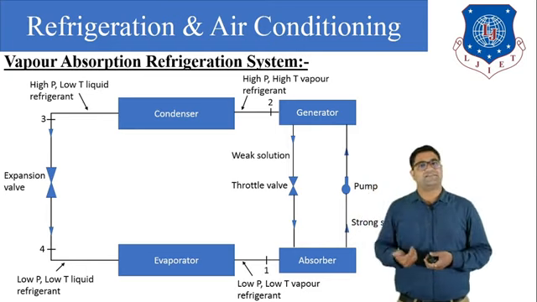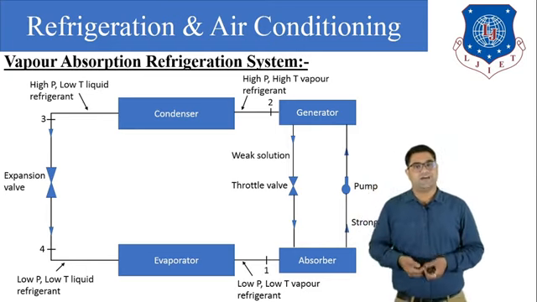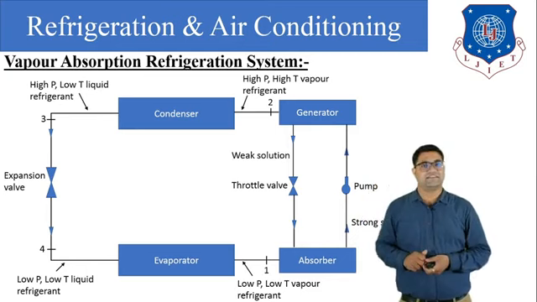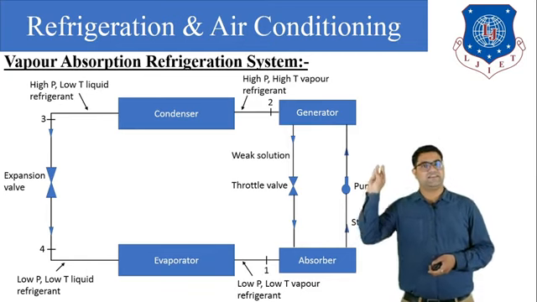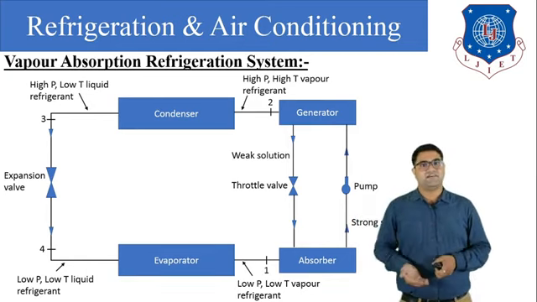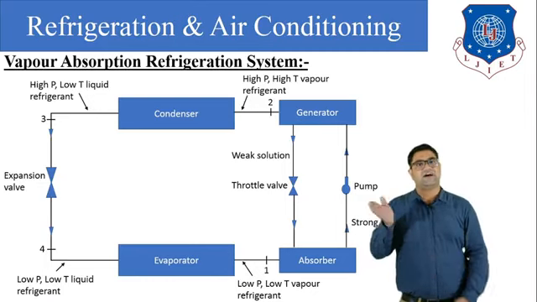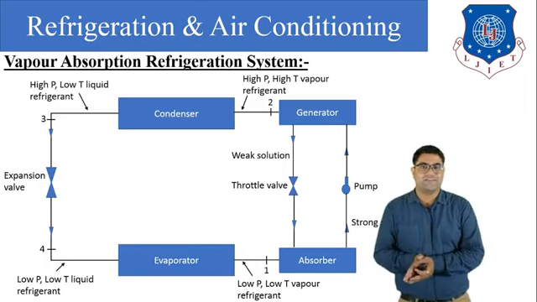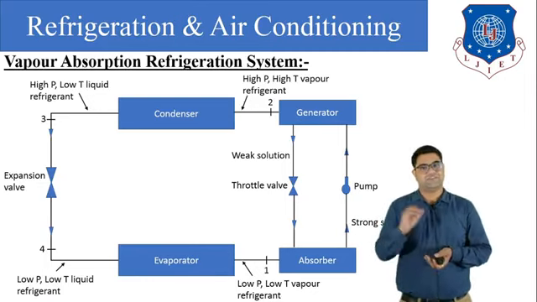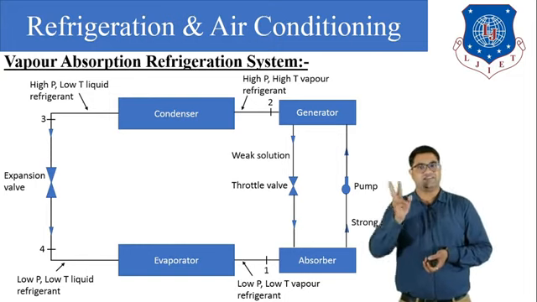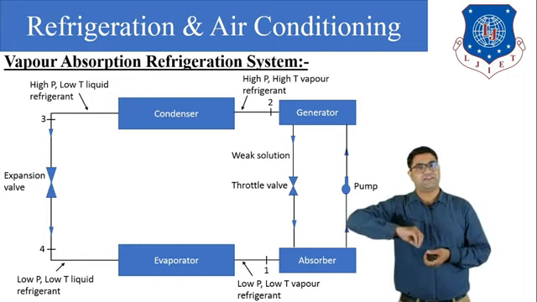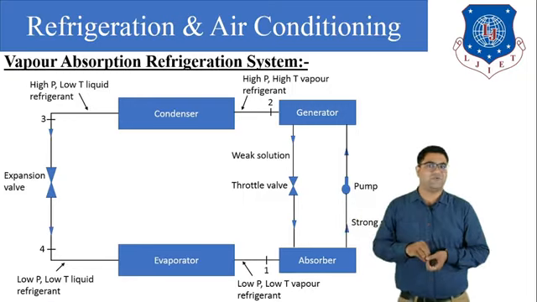Now this high pressure, high temperature vapor ammonia enters into the condenser. In the condenser it will reject the heat to the atmosphere and finally it will convert into high pressure, low temperature liquid ammonia. So in the condenser the phase change occurs, and the vapor ammonia converts into liquid ammonia.